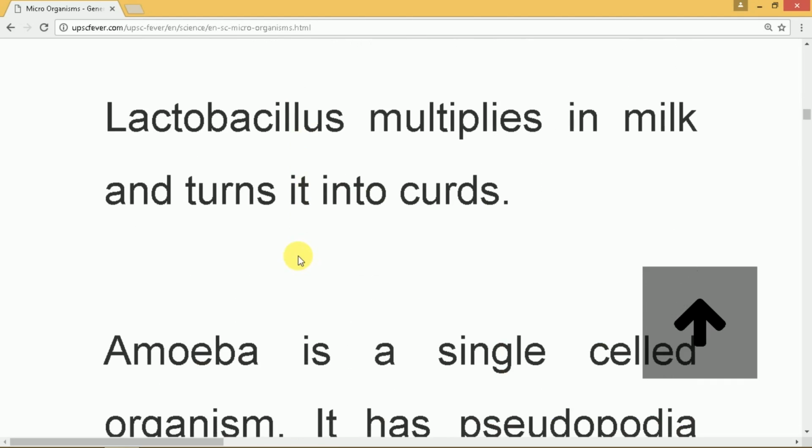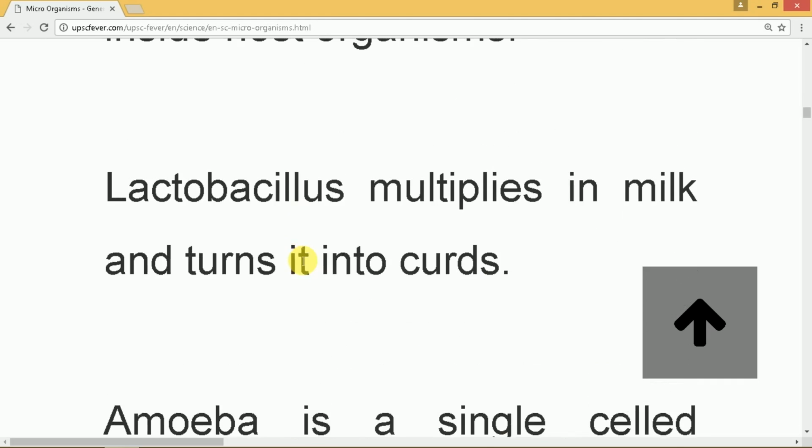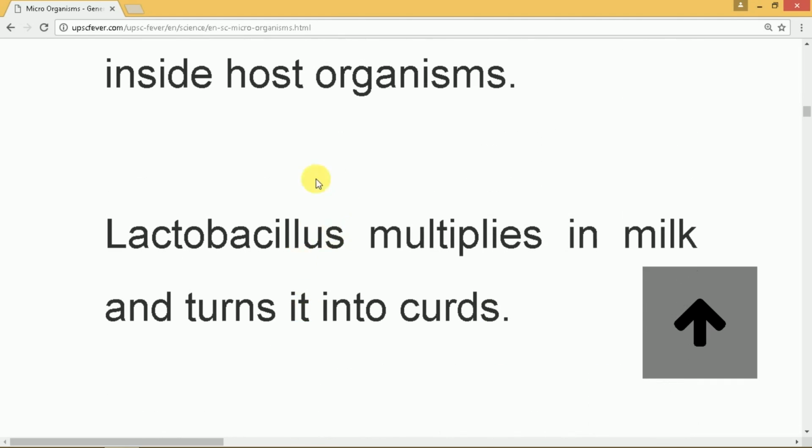An important type of bacteria is the Lactobacillus. This bacteria is found in curds, and it is the main reason by which milk turns into curds. And this is a chemical reaction which converts our milk into curds. So the bacteria responsible is known as Lactobacillus.